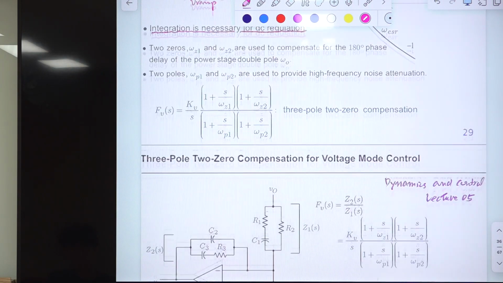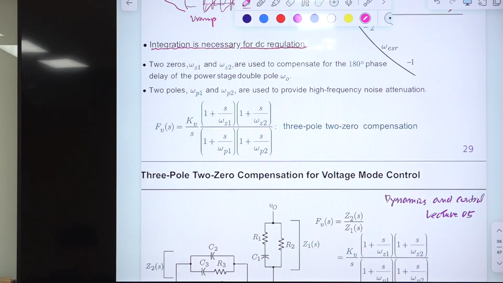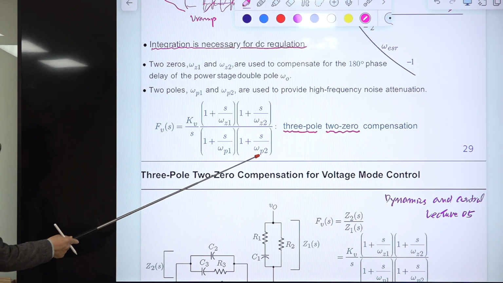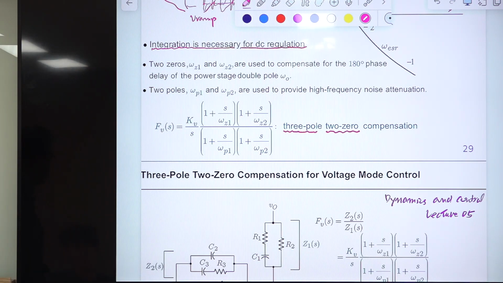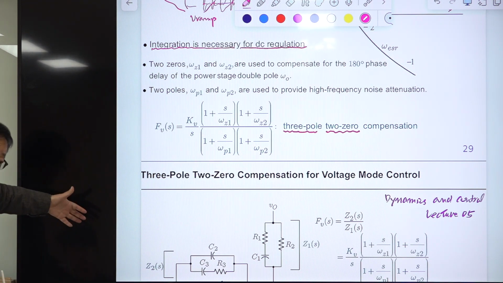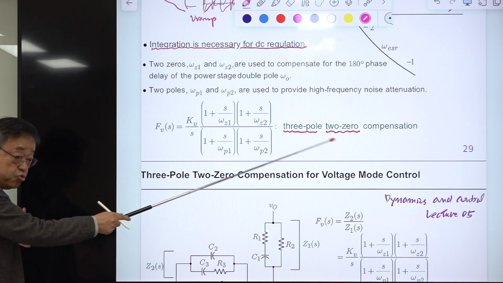Considering everything, the optimal structure of this converter, so this is the transfer function. So we call it 3-pole 2-zero compensation. There are 3 poles. 1 pole is here, another pole is here. Where is the 3rd pole? At the origin. At 0, origin. Okay? 3-pole 2-zero compensation is the optimal structure or minimal structure. You can have more things, but let's use this.